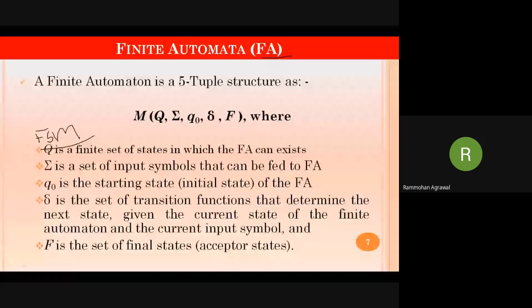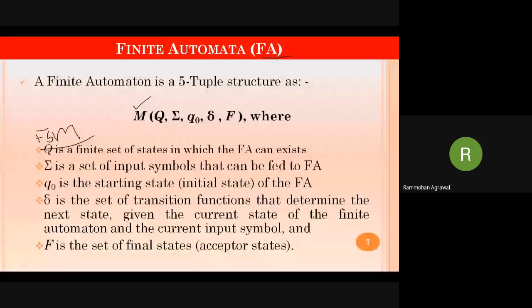The machine which we are talking about here is an FSM machine. It is written finite automata, so it is an FSM machine. Here capital letter M is a finite state automata, FSM machine, FA machine. Why am I telling you this in detail? We will study three types of machines. Every machine will be represented by capital letter M only, but there are differences in the way of representation of these machines.